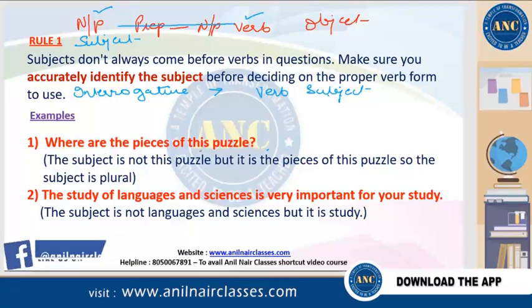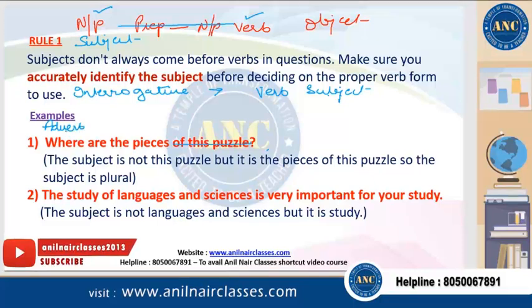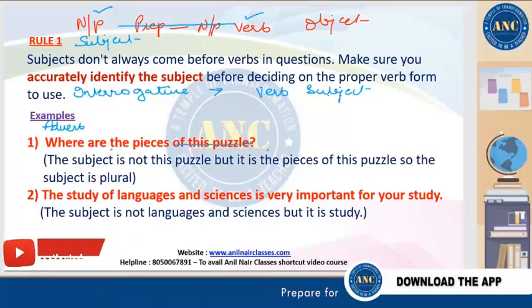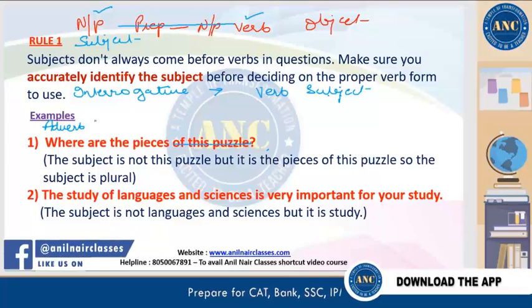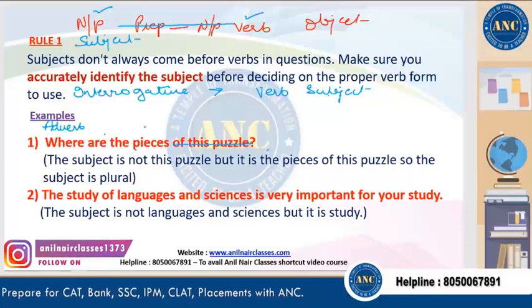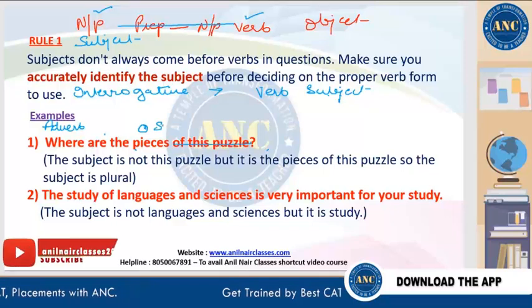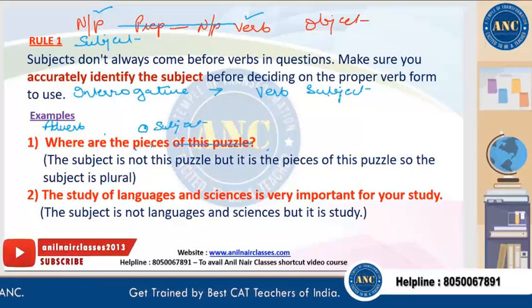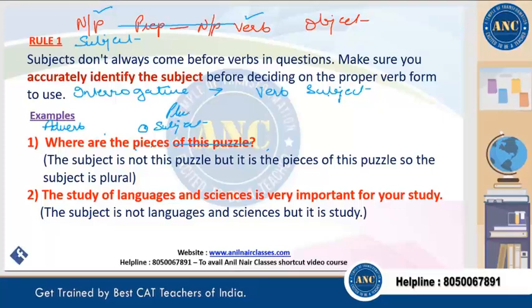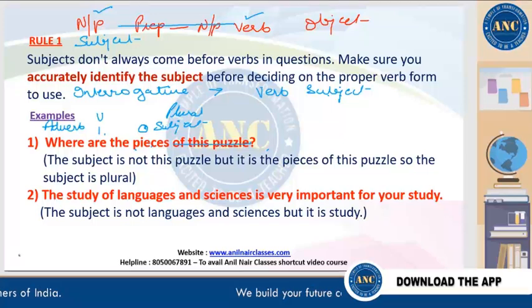See, where are the pieces of this puzzle? Of this puzzle, as the strategy, we'll scratch it out. Where is an adverb for us? Plus it is asking the question. So what are there? I'll ask the question who or what, right? So what are there? There are pieces. So pieces is the subject, right? So this is my subject over here, which is the plural subject. So if this is a plural subject, my verb will be plural. That is the verb. Subject-verb agreement is there.